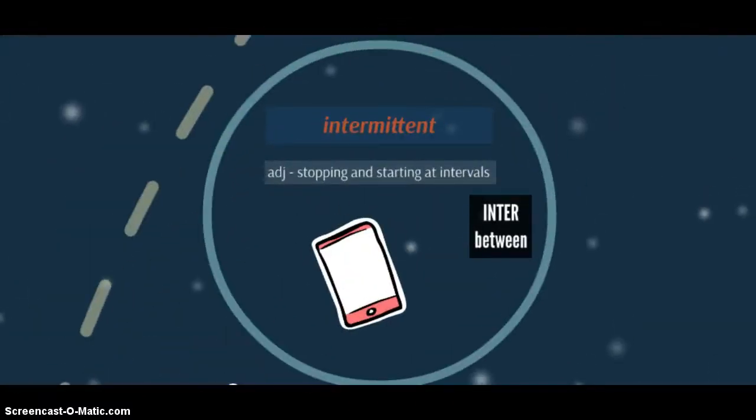Next we have intermittent. Intermittent. It's an adjective: stopping and starting at intervals. It comes from the roots inter meaning between and mit meaning to send. Go ahead and highlight that root, underline that meaning.